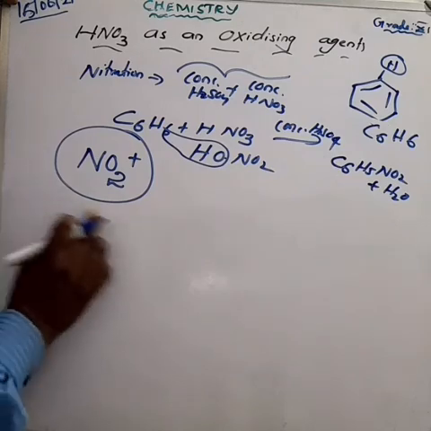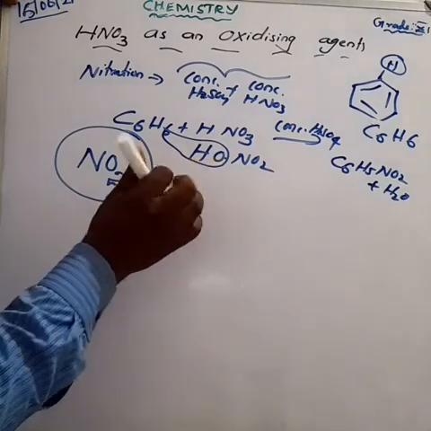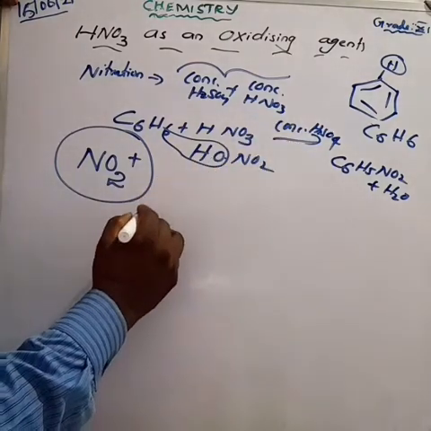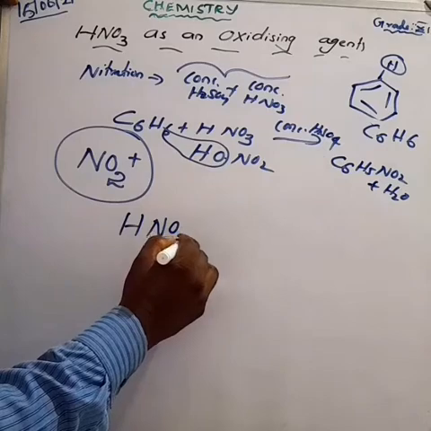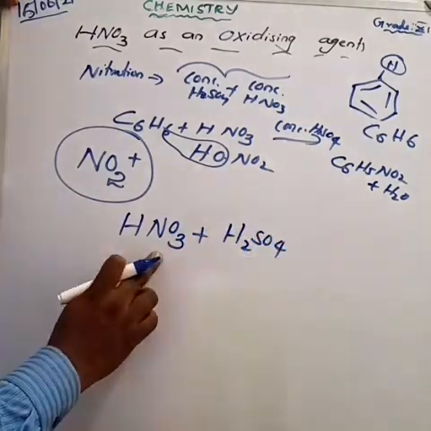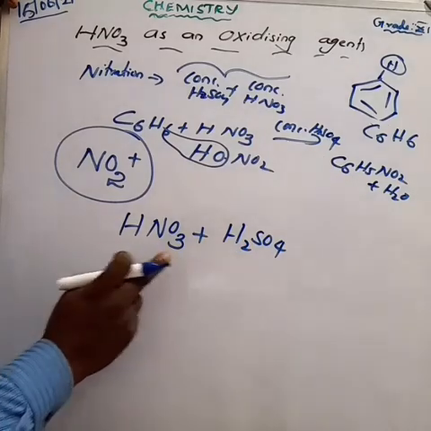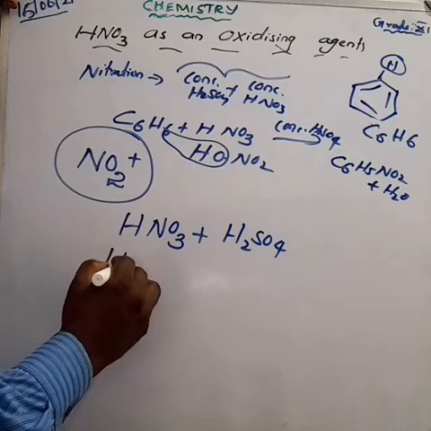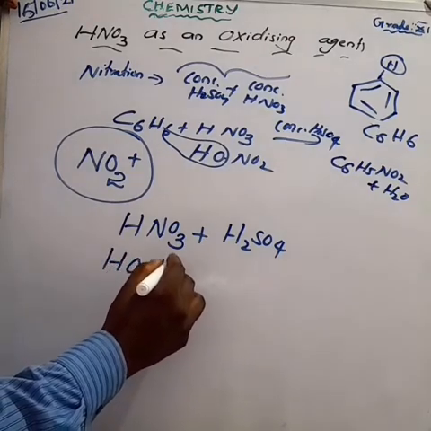How are we taking the two acids? Which are the two in the nitrating mixture? Concentrated nitric acid and concentrated sulfuric acid. I am taking the two acids. Concentrated nitric acid can be written as HONO2.